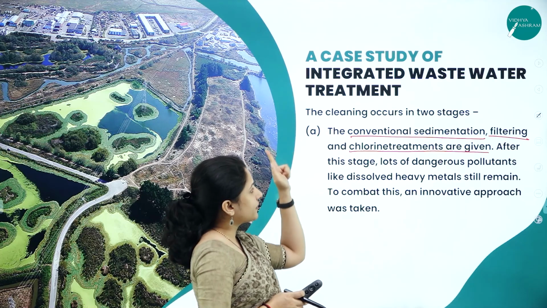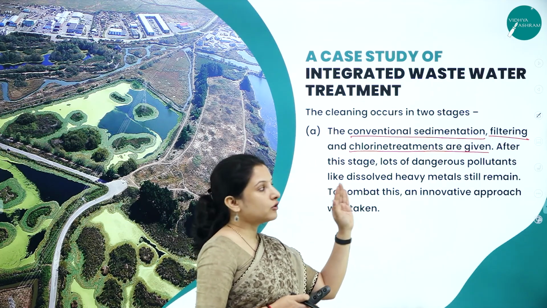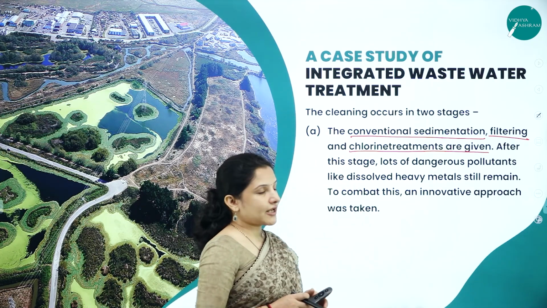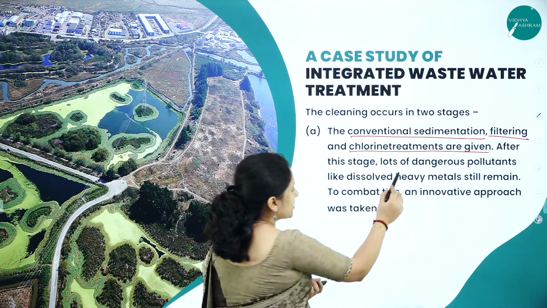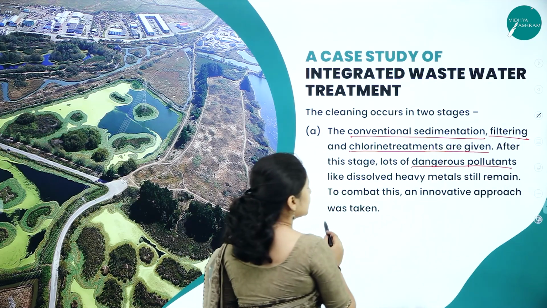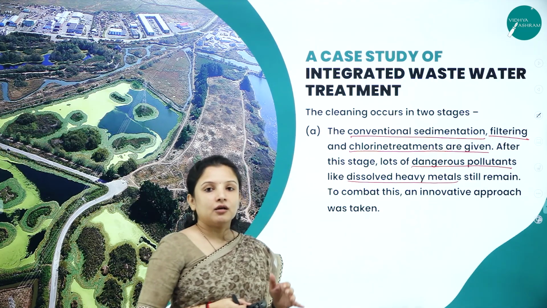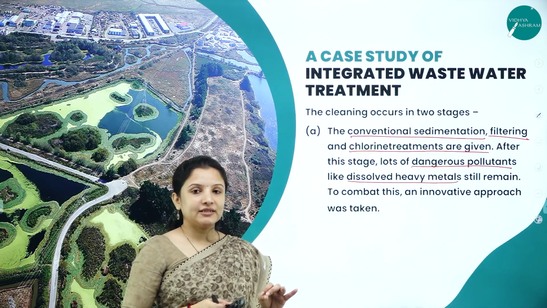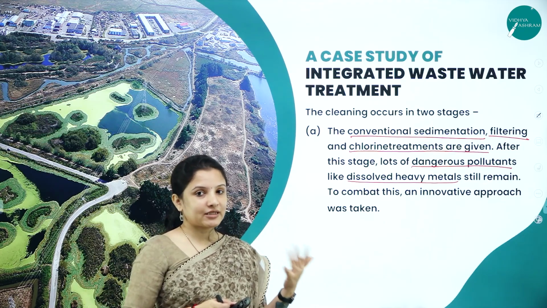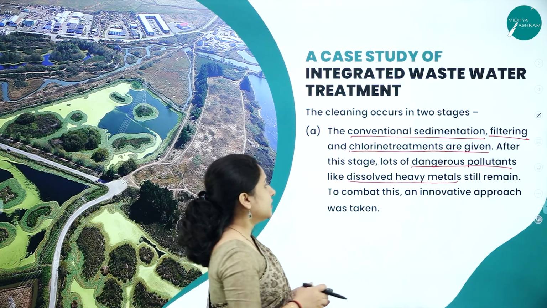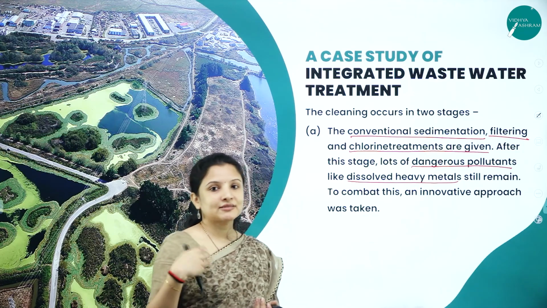Then they went in for filtering, and then chlorine treatment was given. After this stage, lots of dangerous pollutants or toxic chemicals like dissolved heavy metals, mercury and cadmium, could not be removed. They were still there in the water itself. So to combat this, another step was followed.